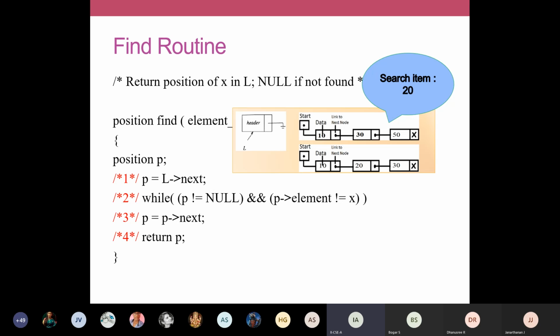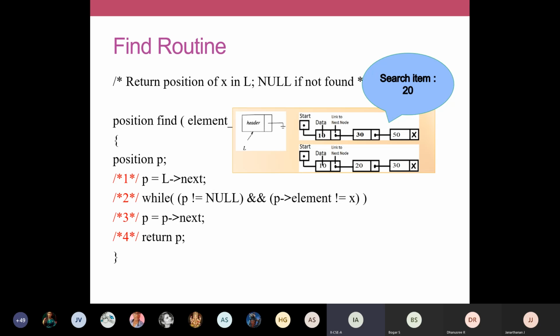So at that time, what will happen? Now the modified p will be pointing to this 30. So once again, we'll check whether 30 is matching with your 20. Your search element x is 20 and p arrow element is 30, because now p is your second node. We'll check whether it is matching with your x.